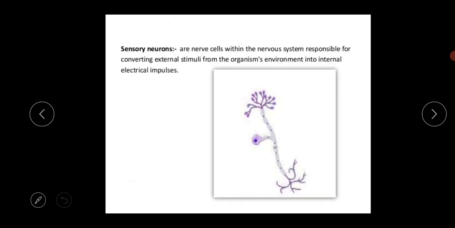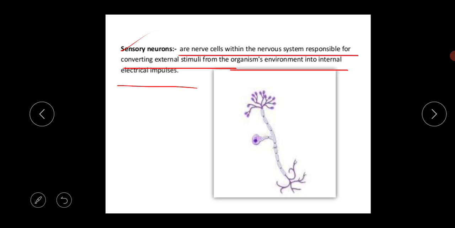So what is the meaning of the sensory neuron? What is the basic definition of a sensory neuron? These are the nerve cells within the nervous system which are responsible for converting external stimuli from the organism's environment into internal electrical impulses. I am repeating again. Sensory neurons are one kind of nerve cell present in the nervous system, and the basic function is that they transfer external stimuli into internal electrical impulses.